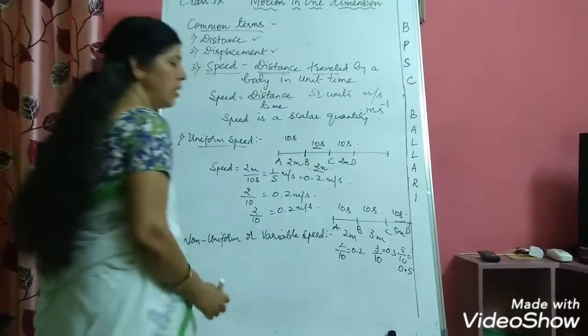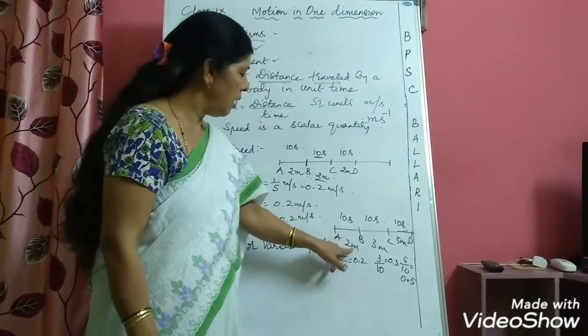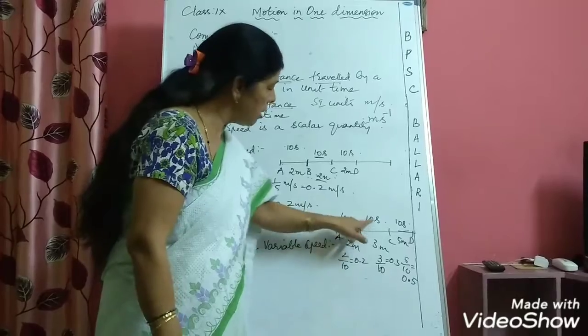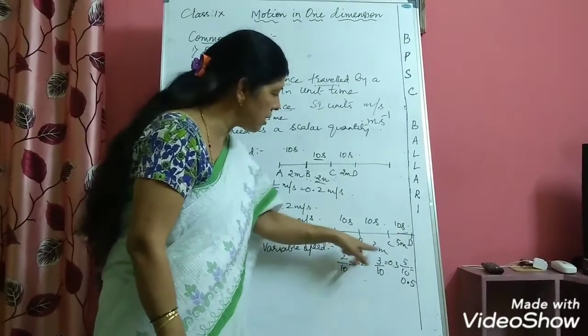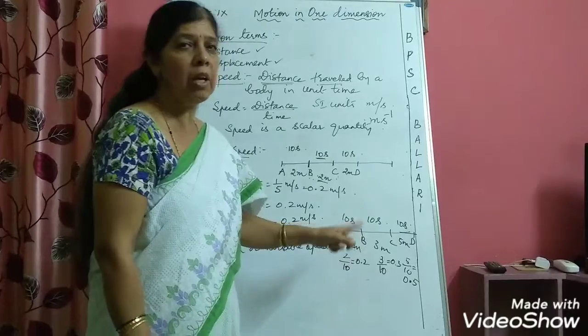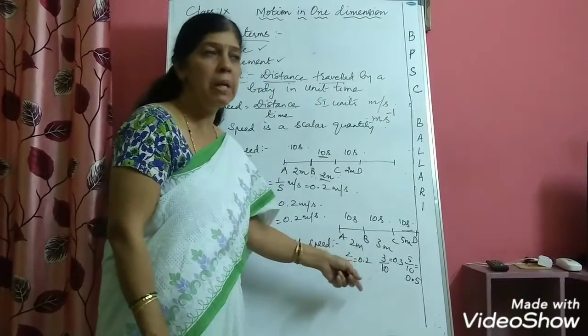So you can observe that the speed is not remaining the same because the body is covering unequal distances. Time interval can be the same, but the body is covering unequal distances. In such cases, the body will not have uniform speed. It will have non-uniform speed or variable speed.